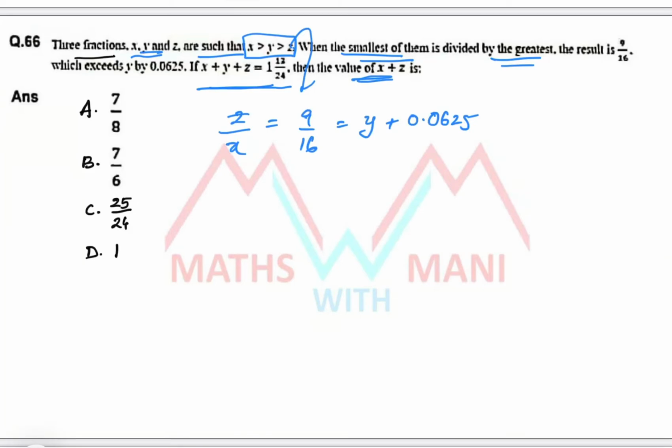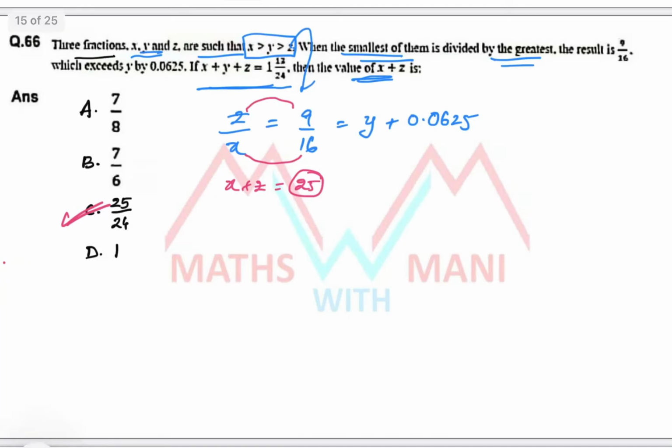Basically, you can solve this in many ways. Directly I can solve it within seconds. How? Here z is 9 parts and x is 16 parts. What is the value of x plus z? 25 parts. So in the options, definitely the multiple of 25 is the answer. So this is the 25 multiple, and directly I can put the value option C. Whether it is correct or not, let us see.